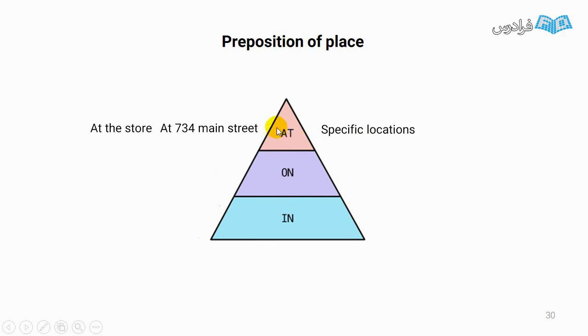Now I want to talk about other prepositions of place. At. When we are talking about specific locations, we have to use at. For example, at the store, or when we mention the number of the house and the street. Now, I use on to talk about avenues and streets, on the first floor, or even floors, on Main Street.